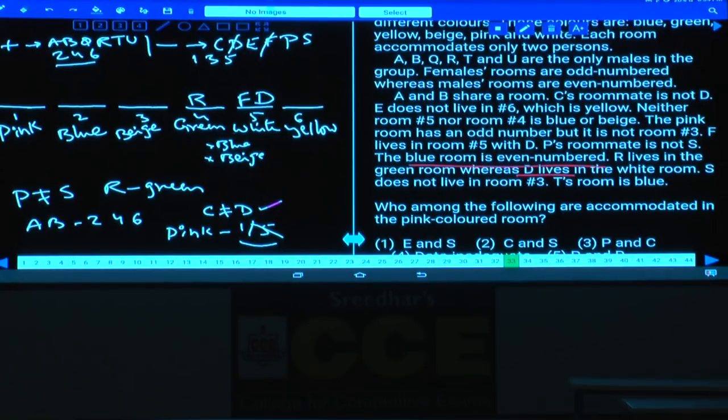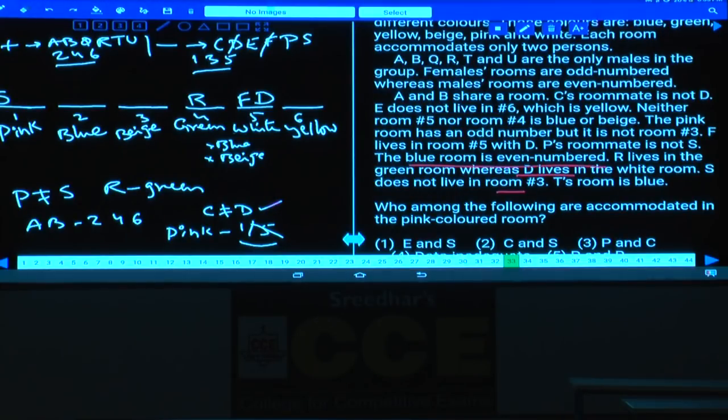As D lives in the white room, and S does not live in room number 3, S must live in either 1, 3 or 5, out of which 5 is not possible, 3 is not possible. Hence S must be on the first floor. As S is on the first floor, then next one.